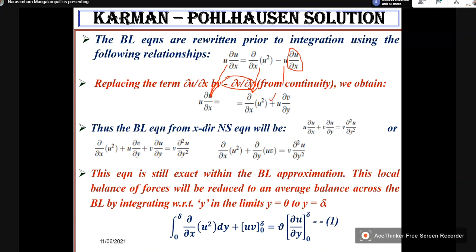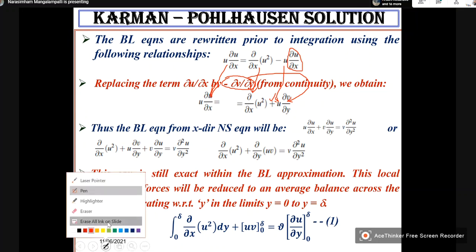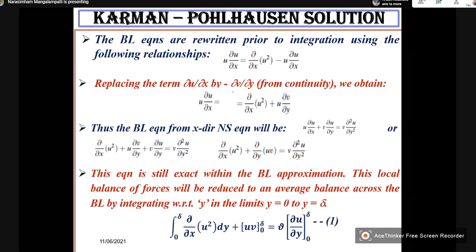This u will be as it is, u, and this ∂u/∂x will be ∂v/∂y. So therefore, what we get is u ∂u/∂x is equal to this.